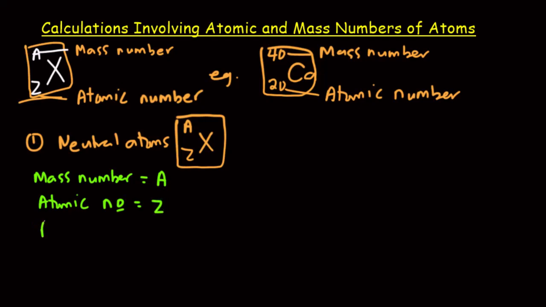What about the proton number? Remember from the definition, we said that another name for the atomic number is the proton number, meaning that the proton number is the same as atomic number. So the proton number for this is the Z. Then what about the electron number?